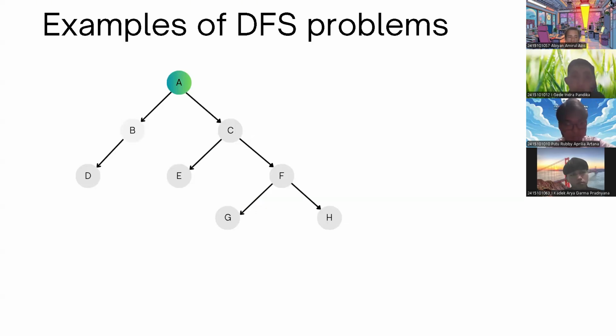For the next, I will explain the DFS problem. Okay, as you can see here, we have a tree.